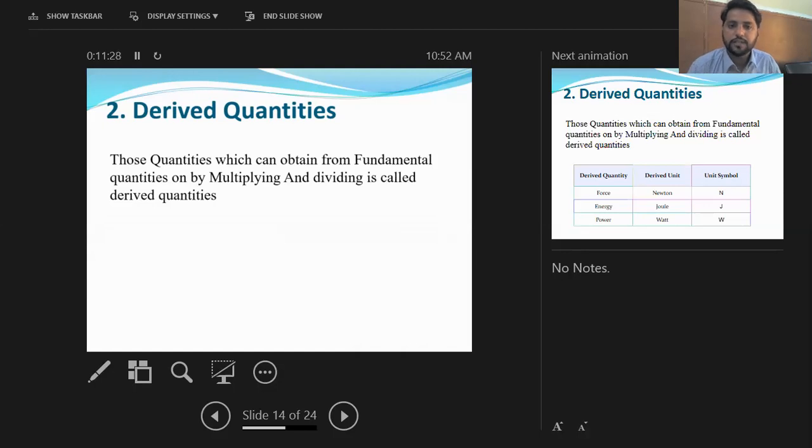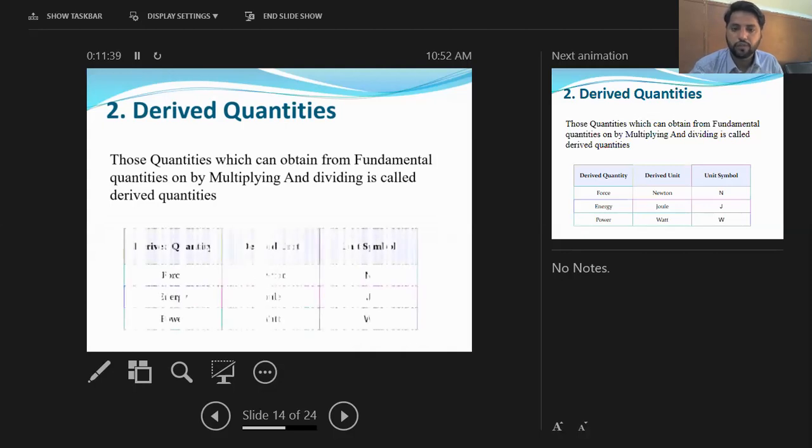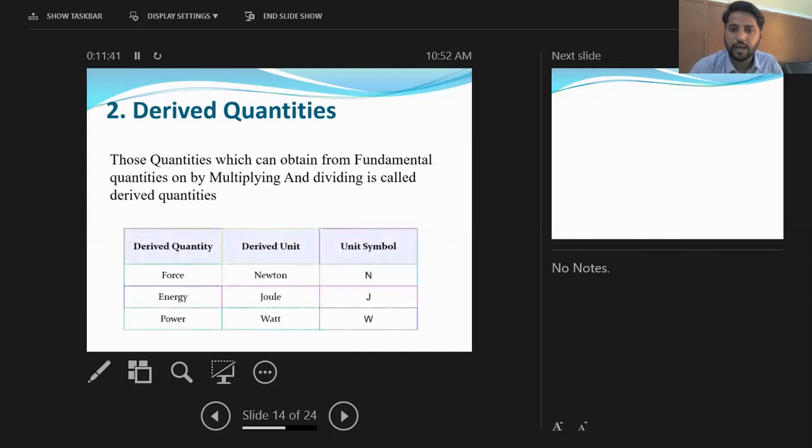So derived quantities are also expressed in units, which are called derived units. The derived units are simply those units which express the derived quantities. Here are a few derived quantities, just for example: force, energy, power. The unit of force is Newton, energy is joule, while power is watt. All these quantities are derived.